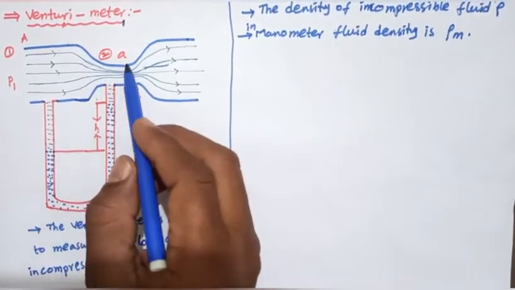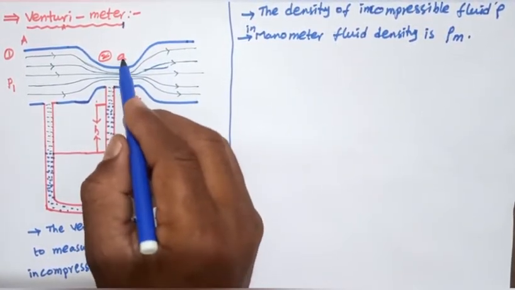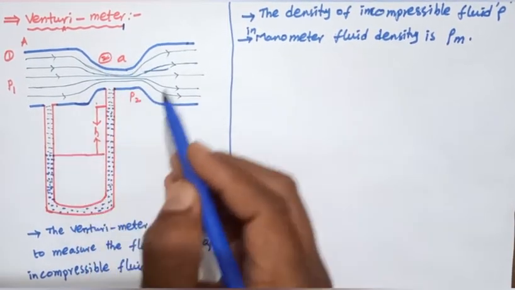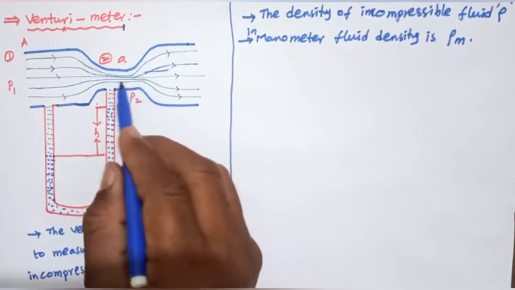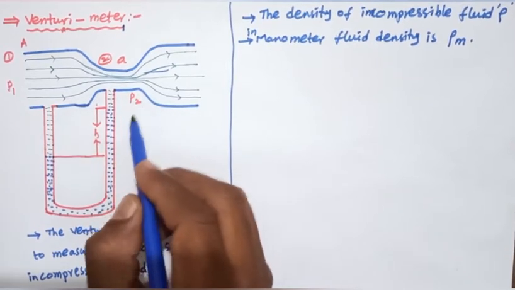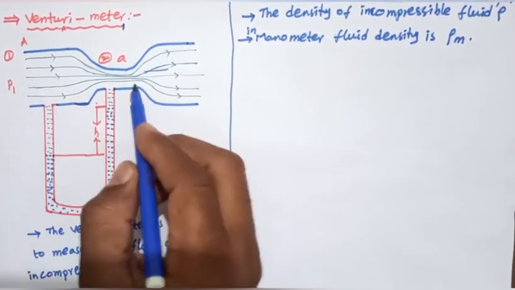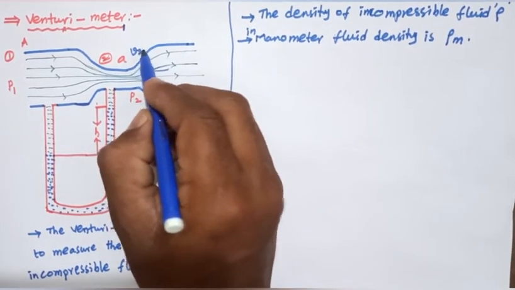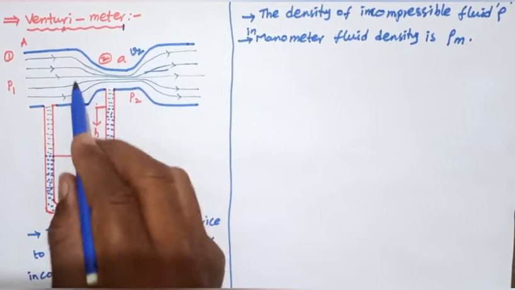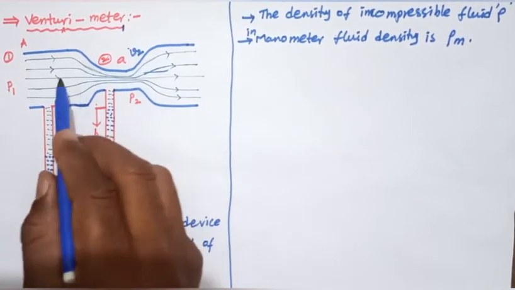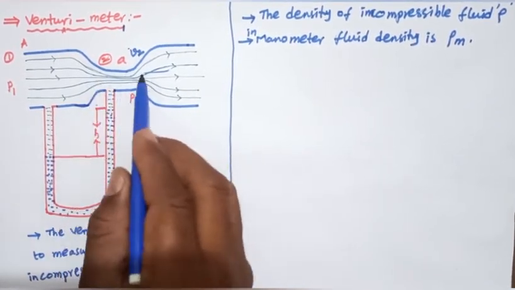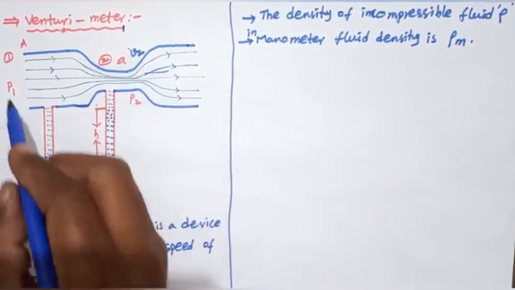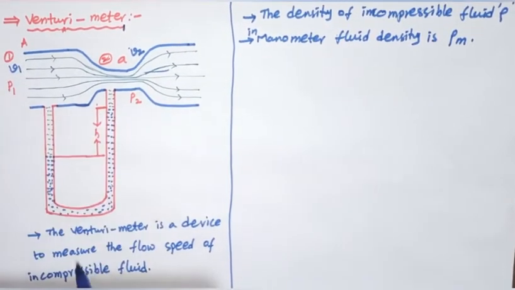Next, at the narrow section the area is small a, the pressure is P2, and the fluid speed at the narrow section is V2. Here it is V1.